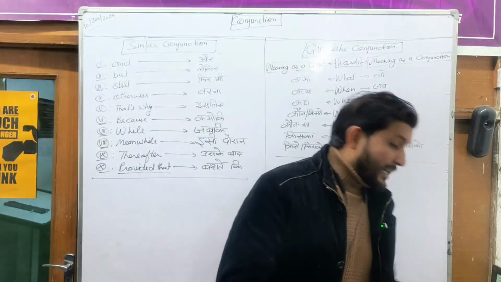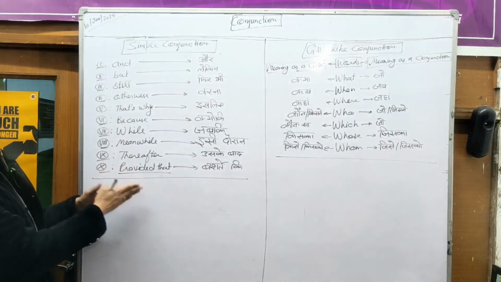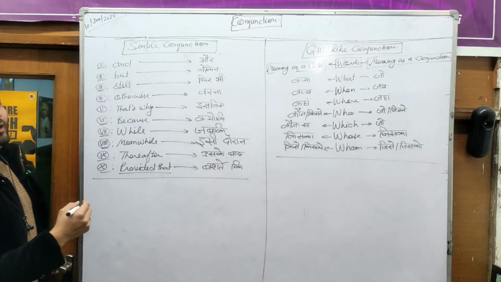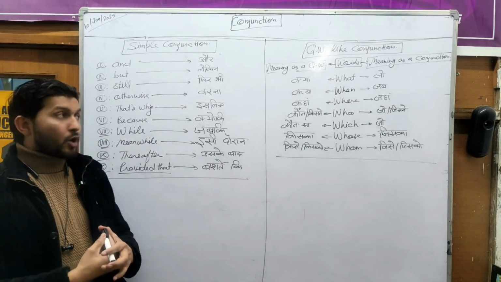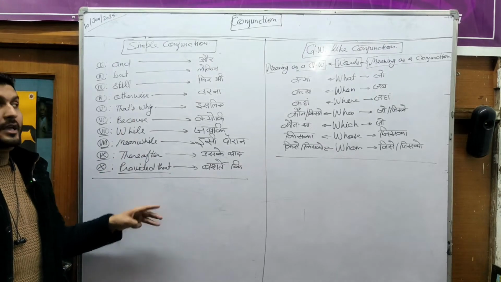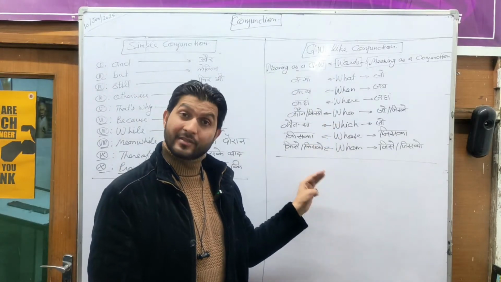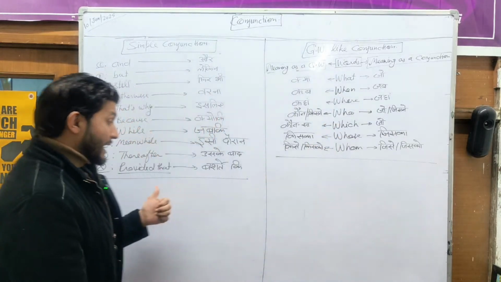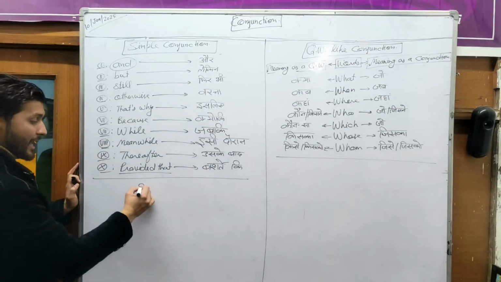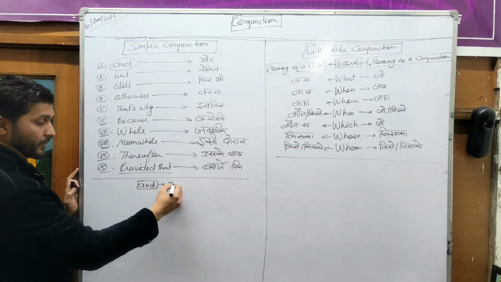Well, let's move ahead, and I would like to give you the example now. First of all, I'll give you the example of simple conjunctions. I'll not give the example of all the compound conjunctions and simple conjunctions. No, I'll give the examples of 2 or 3 conjunctions. And in the same way, I'll give you the example of 2 or 3 question words like conjunctions in English. So right now, first, let me give you the example of the word and. You people have to understand it. And means or.